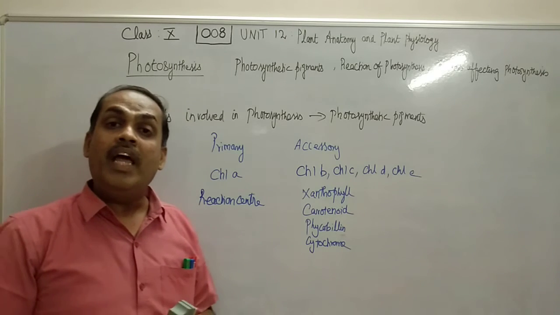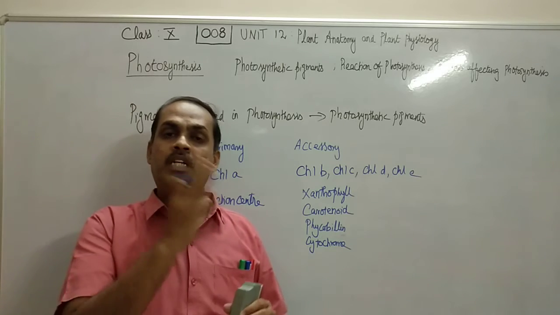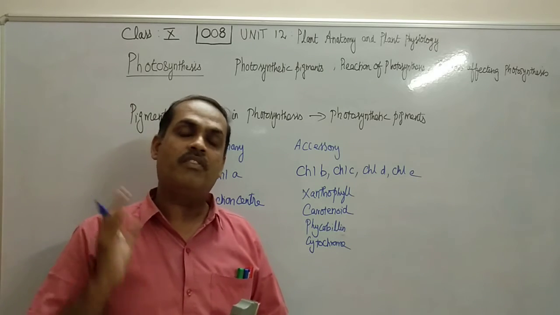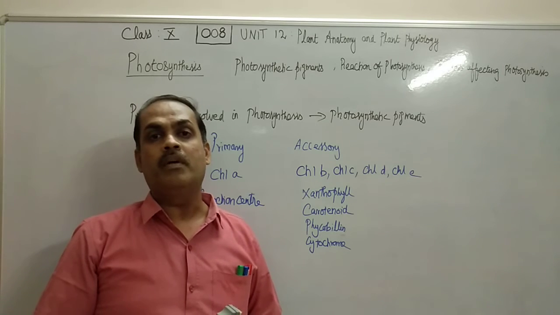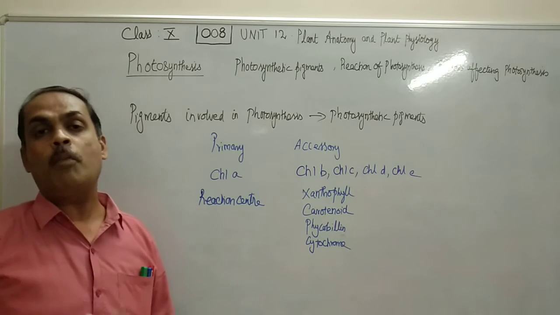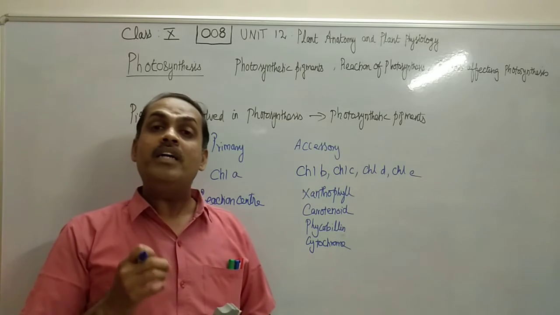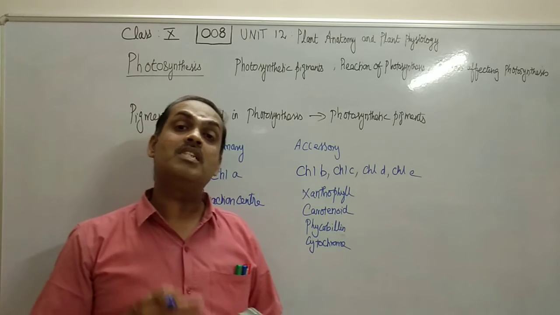Reason? Chlorophyll A is found starting from a simple algae to the biggest tree, the trees that we see around us. So it is called as the universal pigment. Why is it called as primary pigment? Because it is more efficient in absorbing the sunlight. And why is it called as reaction center pigment? Because it can take part in photosynthesis directly.